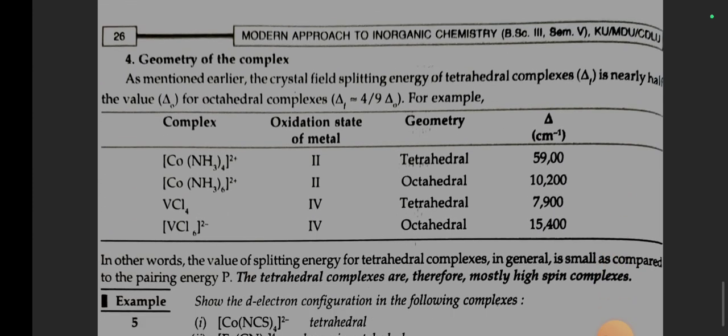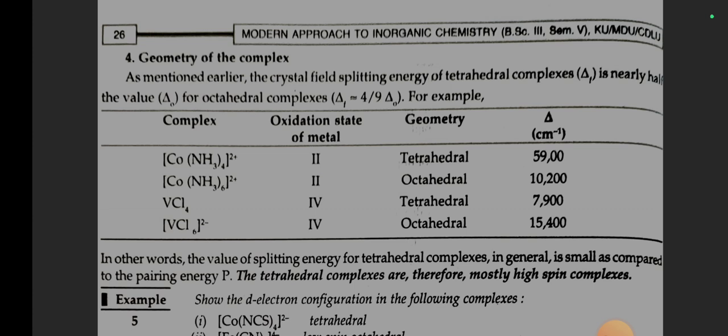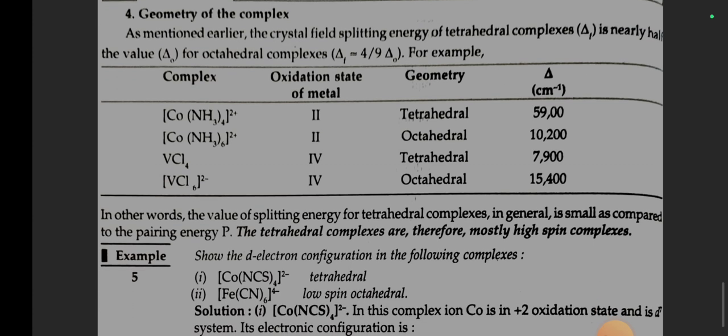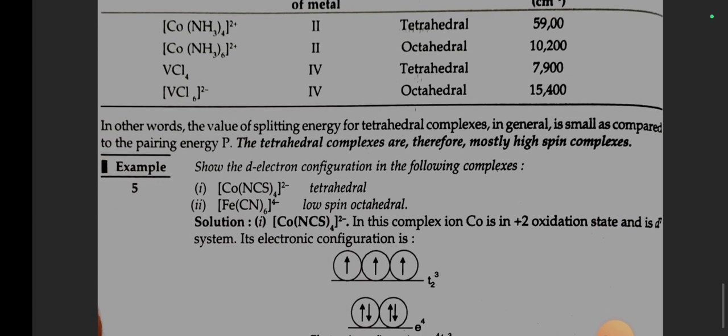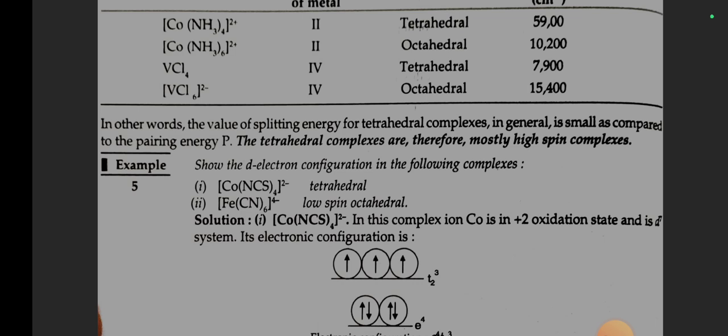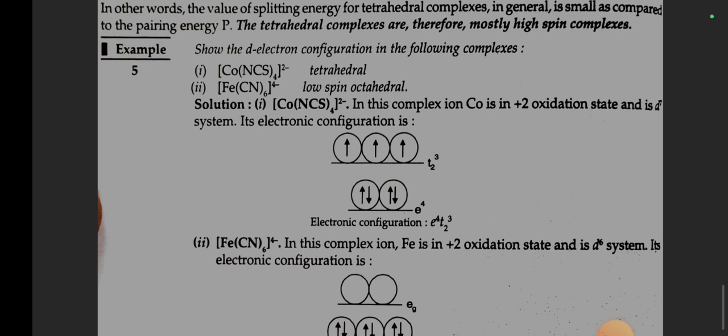Number 4. Geometry of the complex. As mentioned earlier, the crystal field splitting energy of tetrahedral complexes is nearly half the value of delta O for octahedral complexes. For example, in other words, the value of splitting energy for tetrahedral complexes in general is small as compared to the pairing energy P. The tetrahedral complexes are therefore mostly high spin complexes.